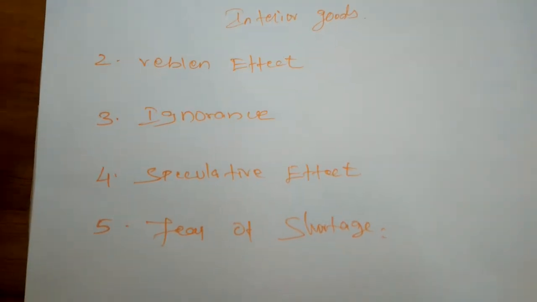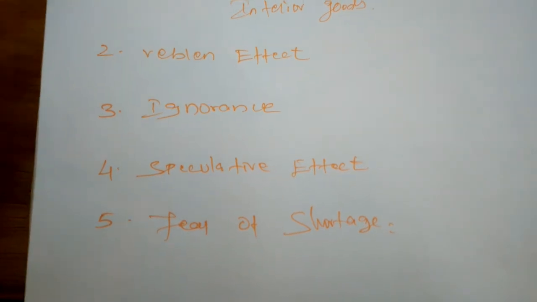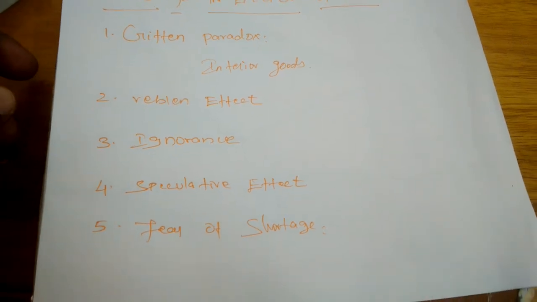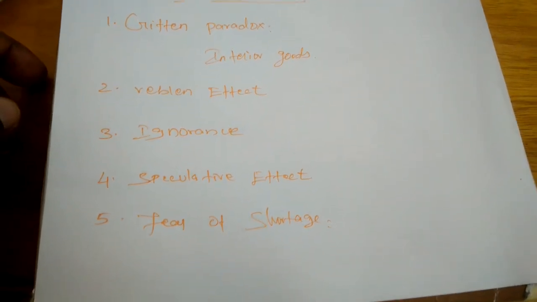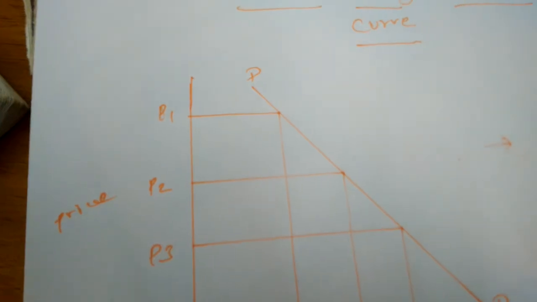If you don't buy now, we can't get it later. Because of this fear of shortage, sometimes people will buy more commodities even though the price has been increasing continuously.